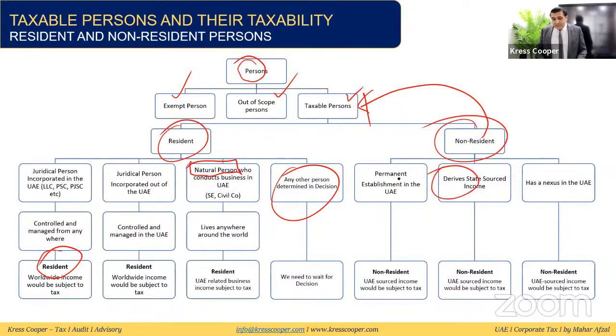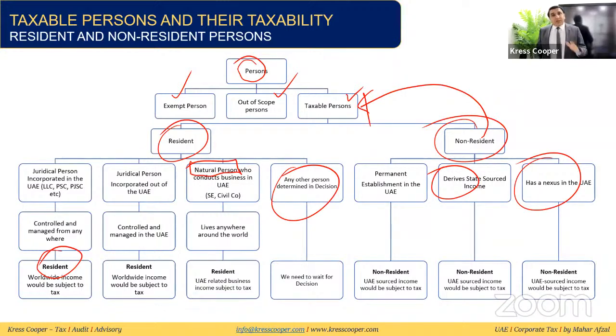And if any person who is non-resident derives any income from UAE, and UAE sourced income will be subject to tax in UAE, the person will be considered a non-resident taxable person. In the same way, if the non-resident person has any sort of nexus with any business here in the UAE, and the person is earning UAE sourced income, then this person will be considered a non-resident taxable person as well.